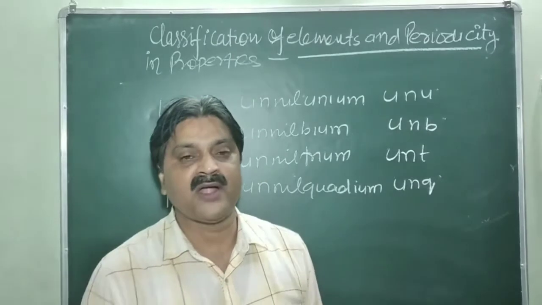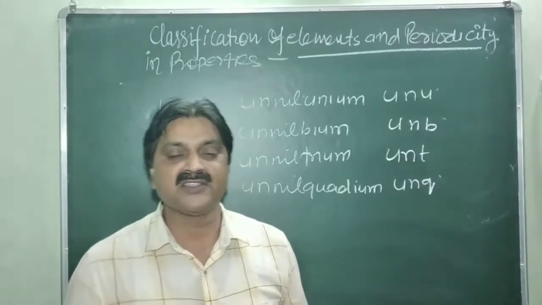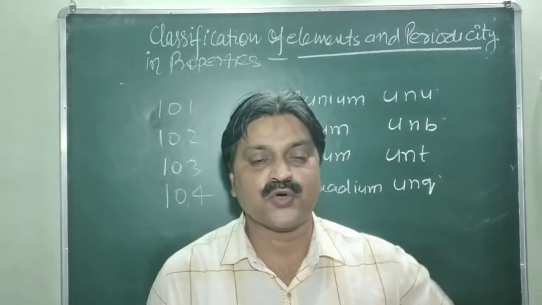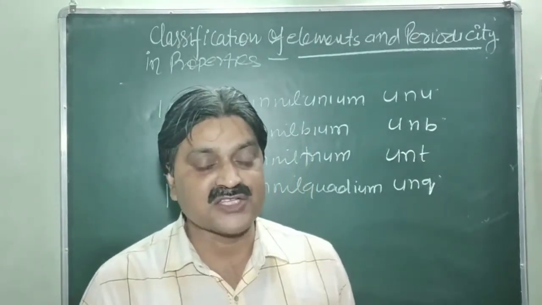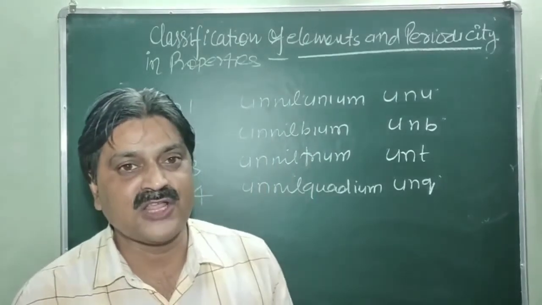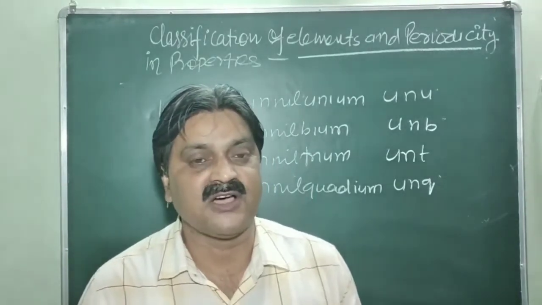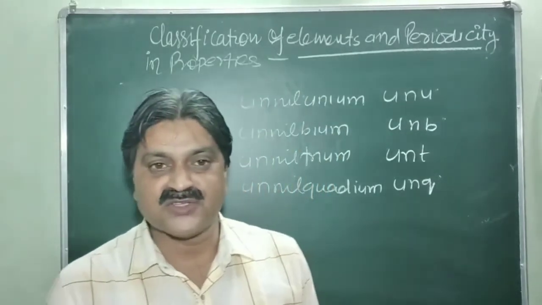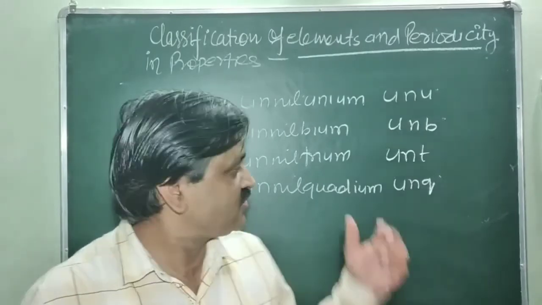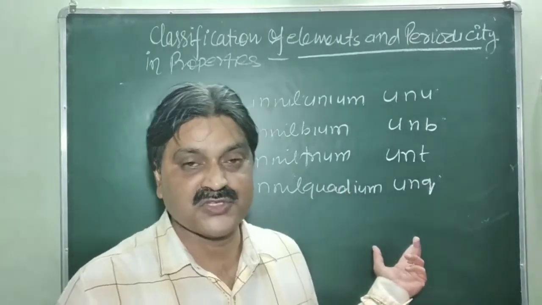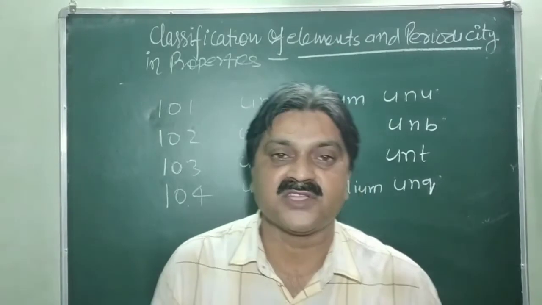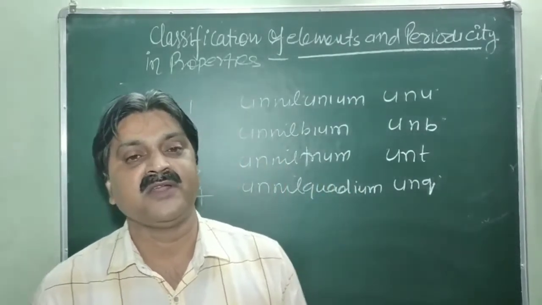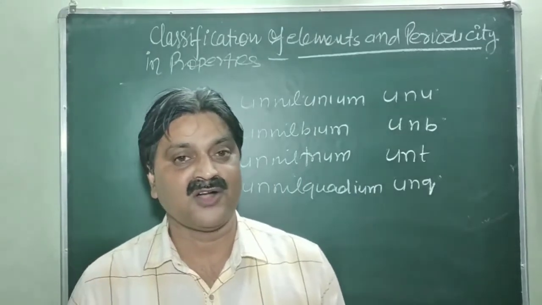So IUPAC provided a rational system for naming elements to overcome the claims of scientists who said that they were both the discoverer of the same element, and both claimed the name of the element on the basis of their own name. So IUPAC overcame this claim through this system. So this is the way to write the name of an element on the basis of its atomic number. Today the name of an element is given on the basis of its atomic number, not on the basis of its